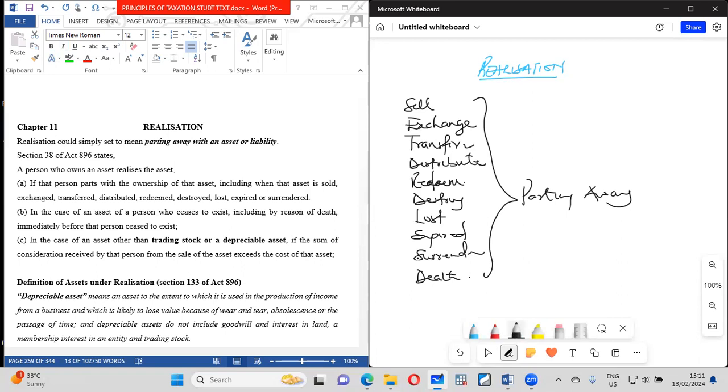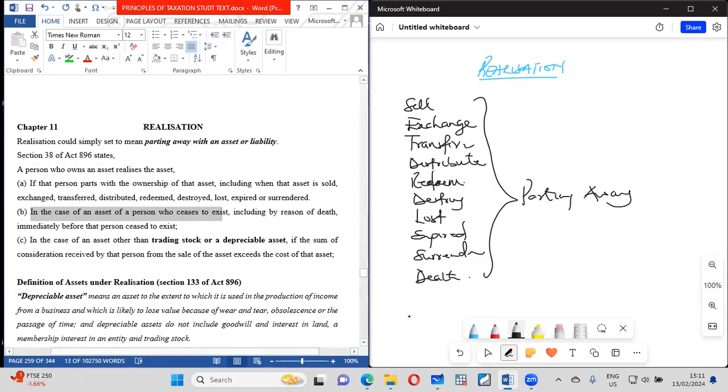So in the case of an asset, it includes death. And in the case of a trading stock or a depreciable asset, if the sum of the consideration received by the person from the sale exceeds the cost of the asset, you've also parted away. Basically, that is what we mean.